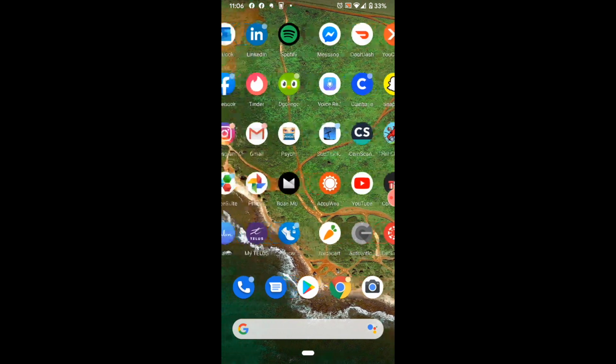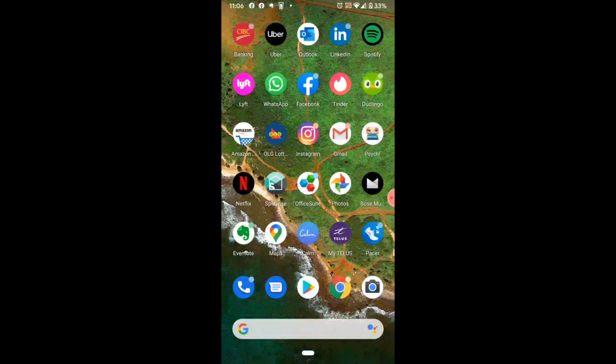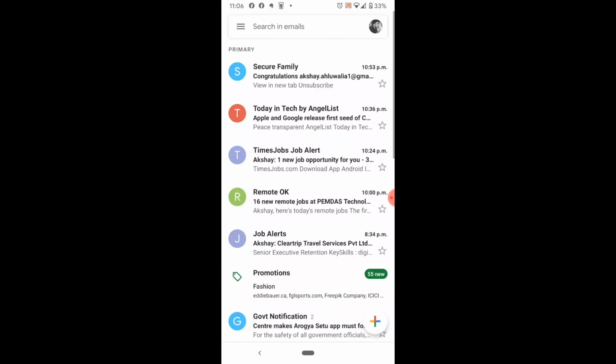To activate the dark mode, we just have to find the Gmail application on our phones, and as soon as we find it, we just click on it, and now you can see that the Gmail app is open in my phone.